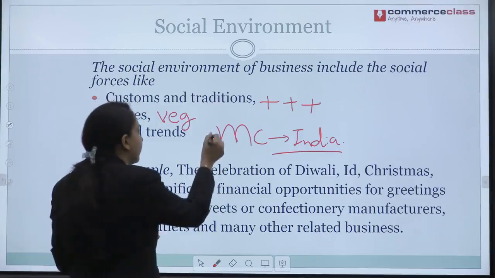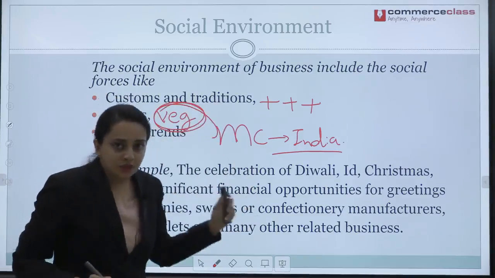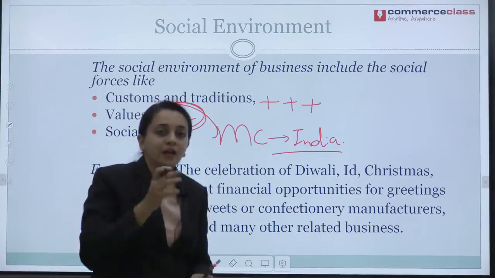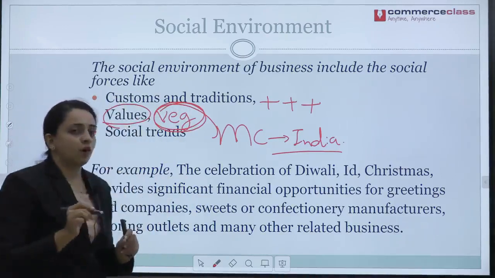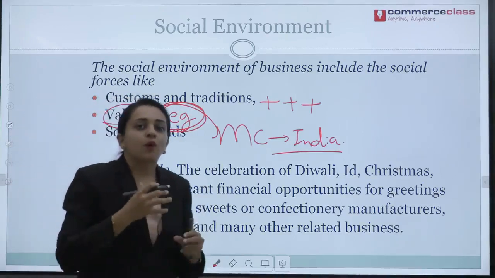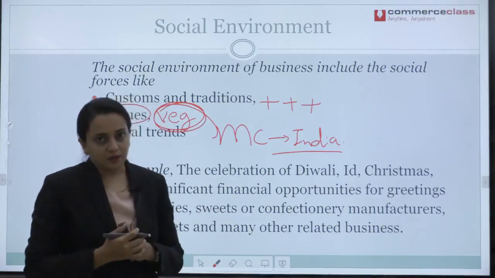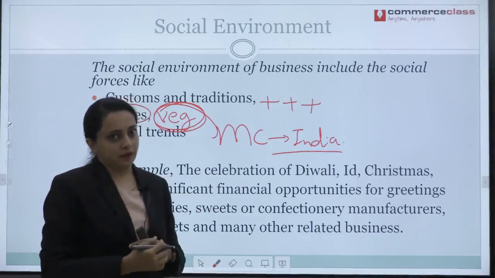It started including veg burgers and veg meals. Okay. So, McDonald's identified the cultural values of India and molded their policies to accommodate this market. And this is how they are making profit from India.